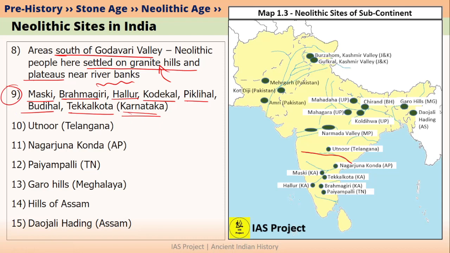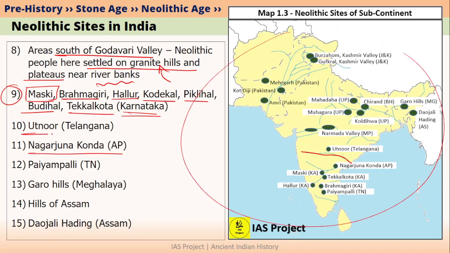Let me give you an example. Maski is associated with Ashoka also because Maski has an Ashokan inscription. Similarly, if we look at Andhra Pradesh, Nagarjunakonda is associated with Buddhist stupas. So, most of the important sites you will be remembering in multiple places. Therefore, you don't need to mug up the places. So, try to build your confidence right now and don't be intimidated by the number of places that are shown here on this map. Okay, let's go forward.